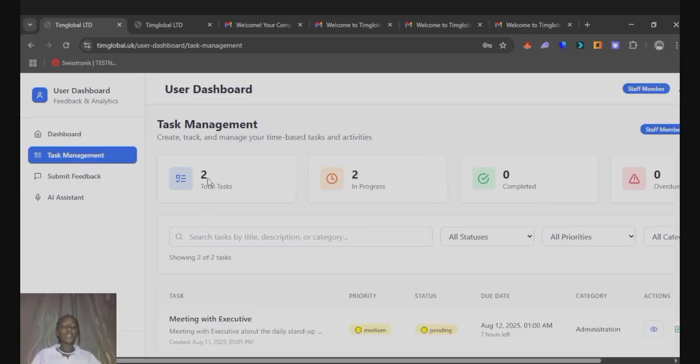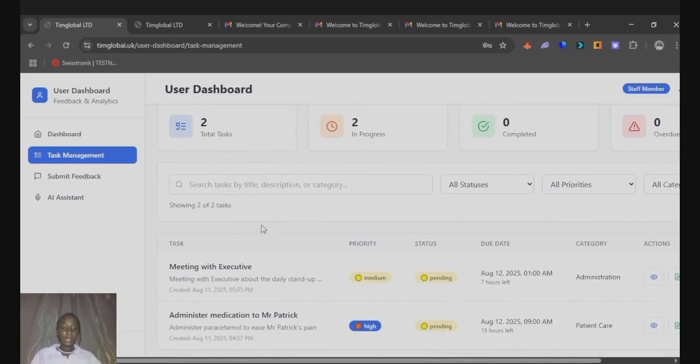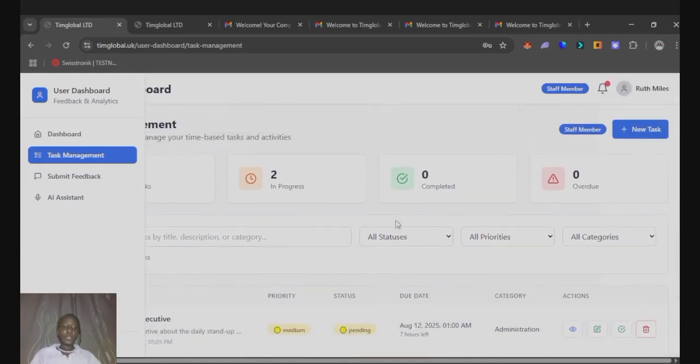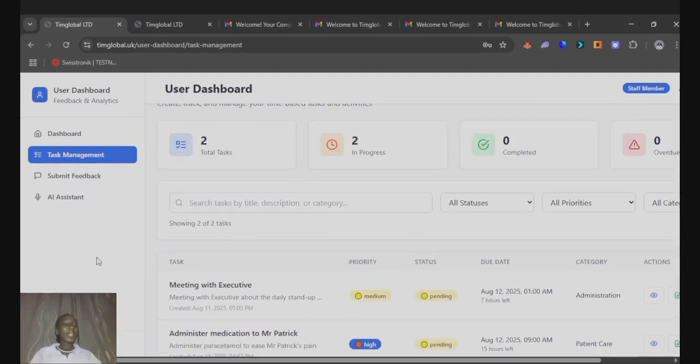Okay, so now we have two tasks. Before we only had one task, but while using the AI assistant, I've been able to schedule another task, which is meeting with the executive, and the description is meeting with the executive about the daily stand-up meeting. The priority is medium, status pending, and I have 7 hours left for the task to be done. So now we've been able to explore the staff member dashboard. Now I'll be going to the client dashboard to see the actions that they can perform.